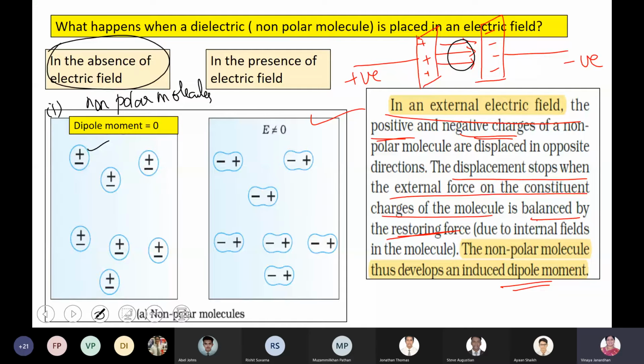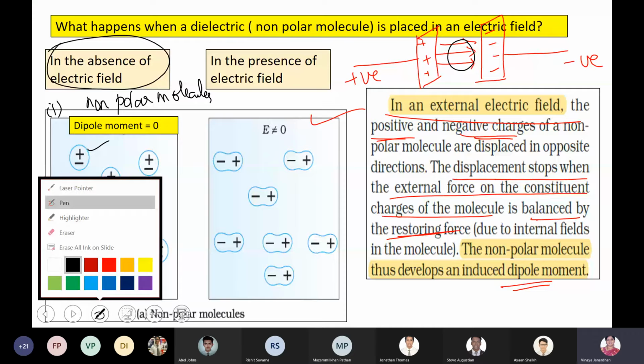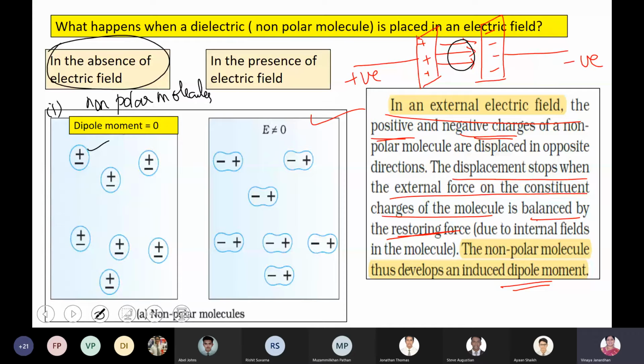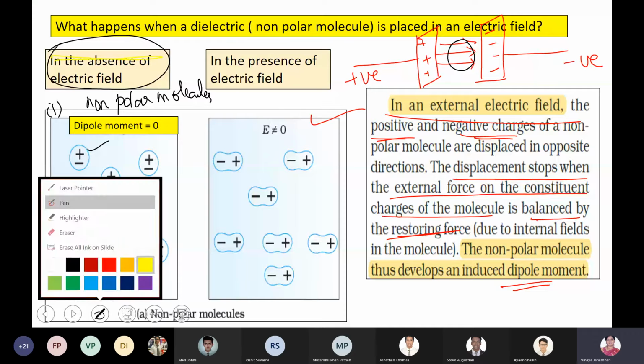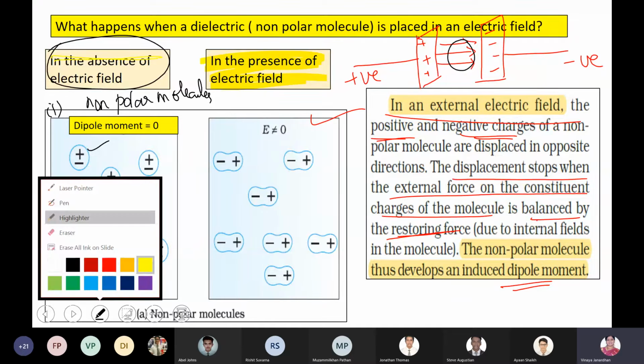So there are no dipoles formed, and hence the dipole moment is zero. This is the case when the dielectric material is in the absence of an electric field. Now, what happens when the same material is placed in the presence of an electric field? What does being placed in the presence of an electric field mean?